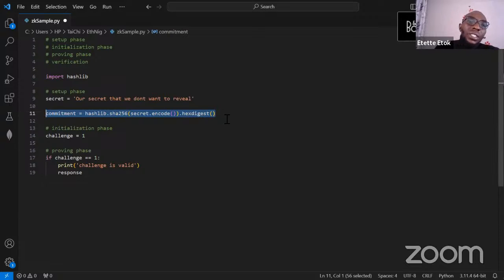Now, the next phase here is the initialization phase, where the verifier now sends a challenge. Usually, this challenge in real world, in real application, is often a highly advanced cryptographic technique, right? Algorithms. So this challenge is public to both the verifier and the prover, right? So once the verifier sends this challenge, the prover is going to use this challenge to verify that they possess this information.